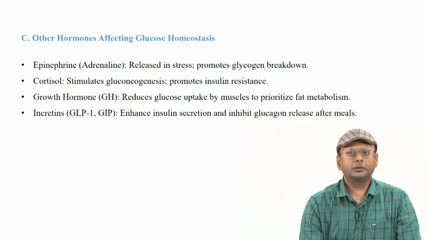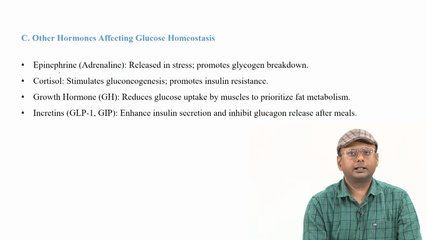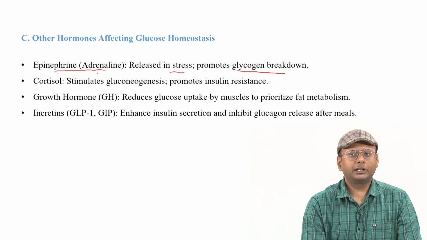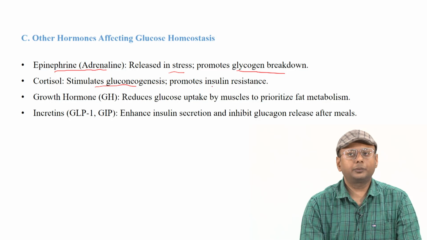What are the other hormones that can also affect glucose homeostasis? As you can see, there are epinephrine, or adrenaline, that is generally released during stress, right. It can also promote glycogen breakdown to glucose. In this way, epinephrine can also control glucose homeostasis. Then cortisol generally stimulates gluconeogenesis, and also it promotes insulin resistance.